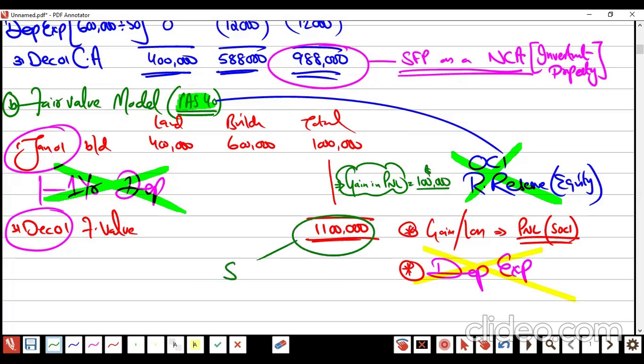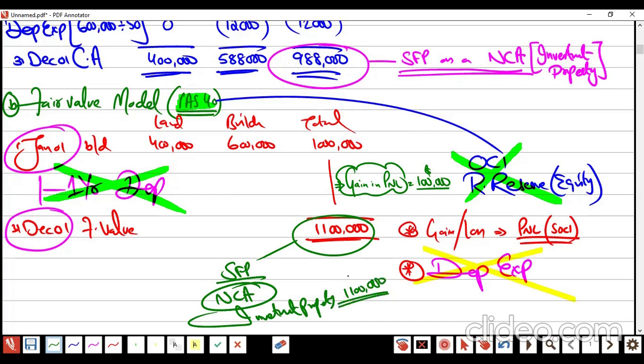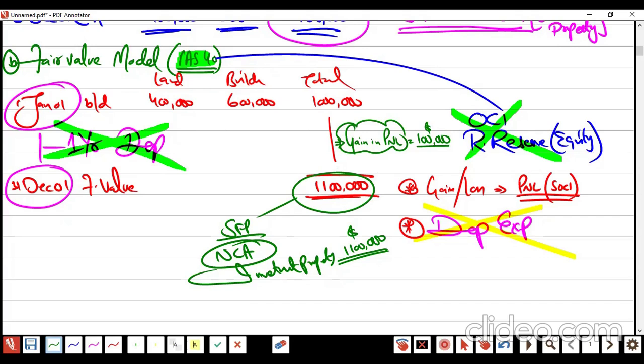And in your SFP, under non-current assets, you will have investment property with a value of 1,100,000. Any problems? No. That is the fair value model of IAS 40.